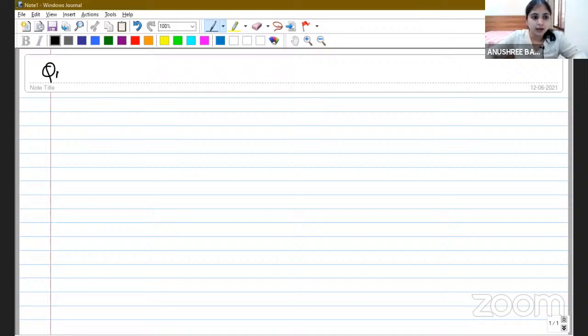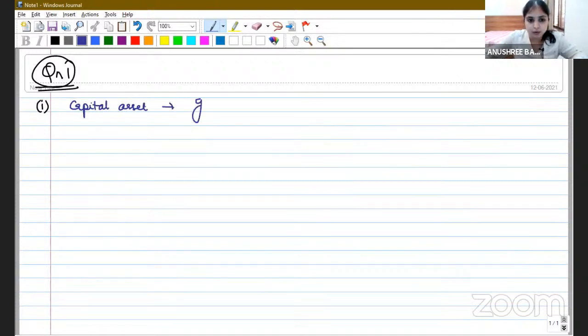Okay, so we are handling question number 1 right now and subdivision 1 of this. All right, so here, what is the capital asset that we are talking about? We are talking about the Gwalior house. Okay, and this capital asset was acquired before 1st April 2001. Whenever you acquire a property before 1st April 2001, what is the cost of acquisition?